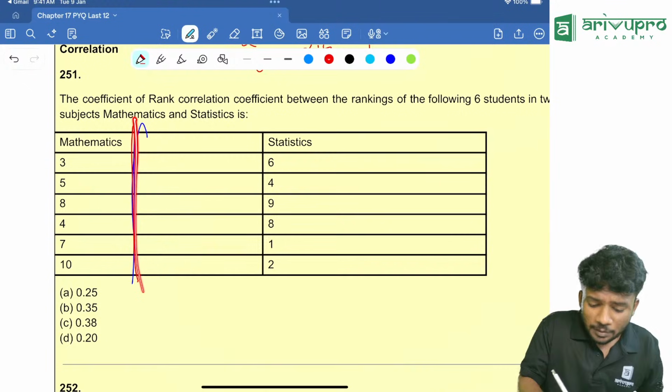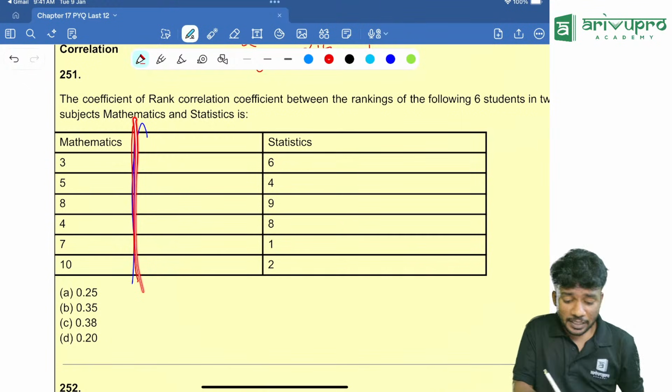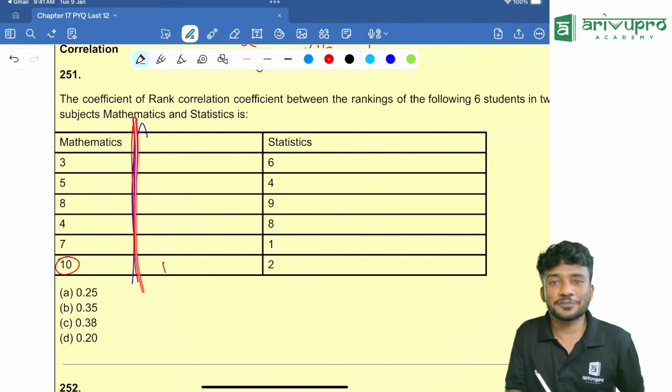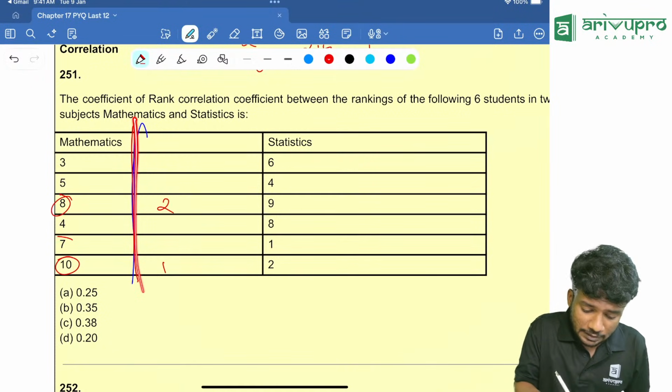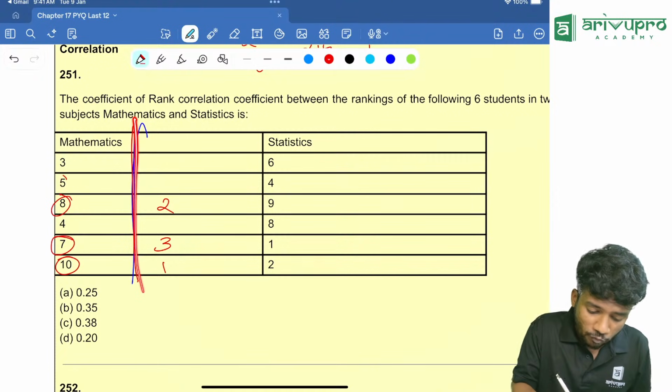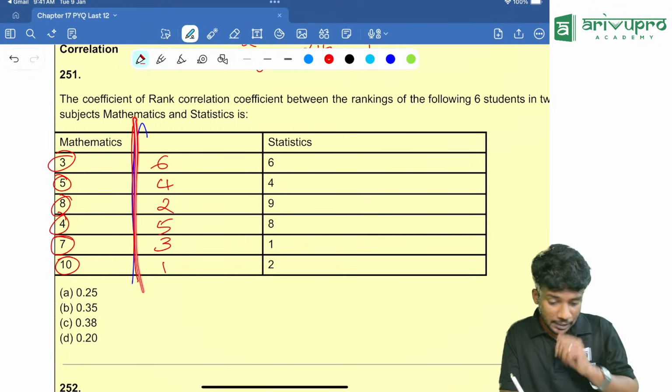Fine. So you tell me, what is the rank? Who is having the first rank in here? 10. That means first rank is for 10. Then who is having the second rank over here? 8 is having the second rank. Third rank is for 7. Then fourth rank is for 5. Then fifth rank is for 4. Then sixth rank is for 3.